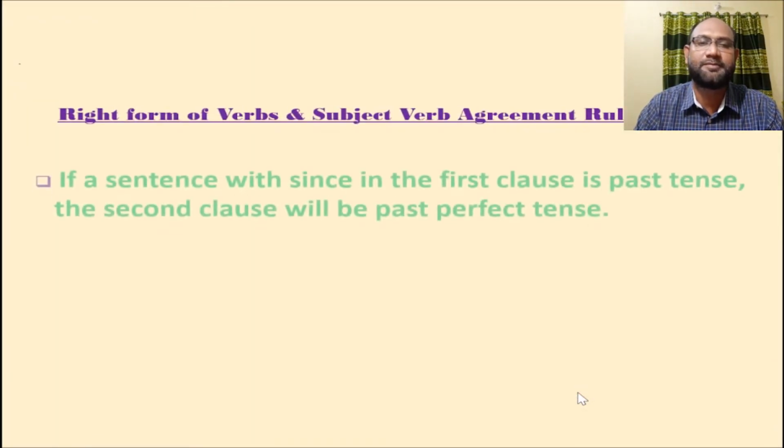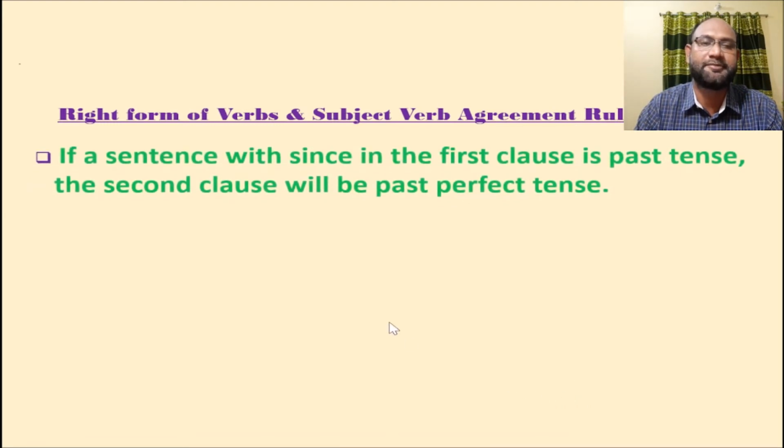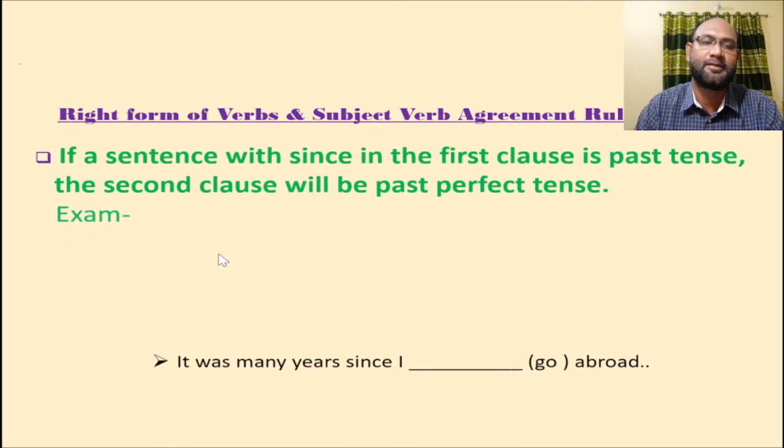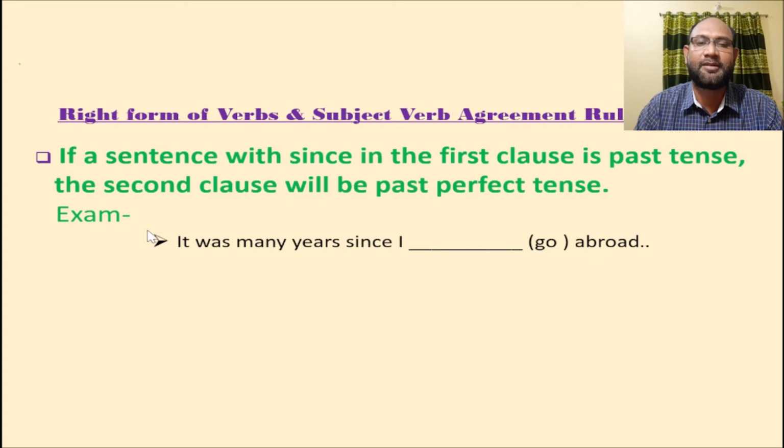Dear student, look at the screen. Here I have written another rule. If a sentence with since in the first clause is past tense, the second clause will be past perfect tense. Okay, now here I have given an example. It was many years since I, in the brackets, go abroad.